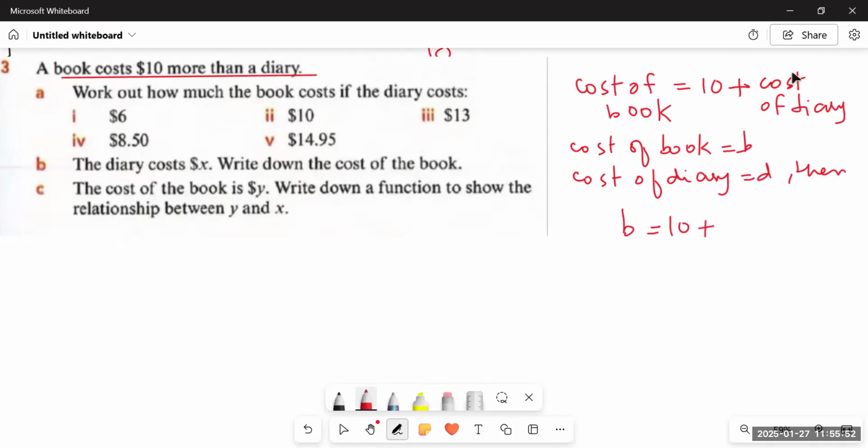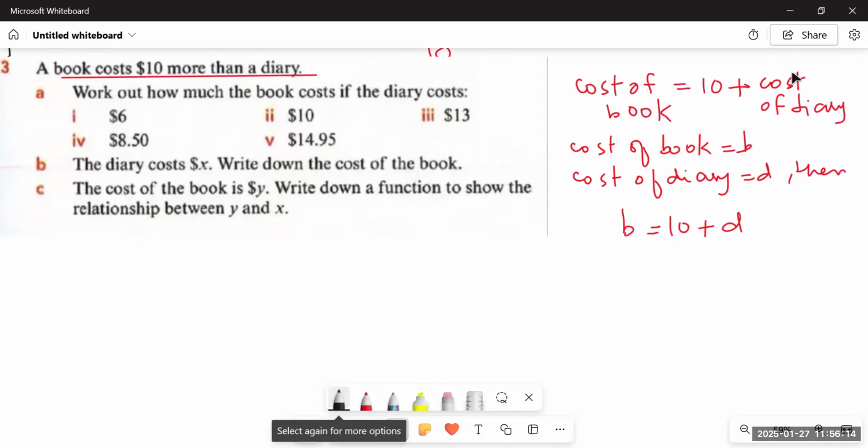Cost of a diary would be D. And this would be the statement this time. Now we have to work out. Earlier, there was written as twice or thrice or 3 times or 4 times. And now, since there is more, so we'll just have to add. So every time the statement would be different from the previous one.